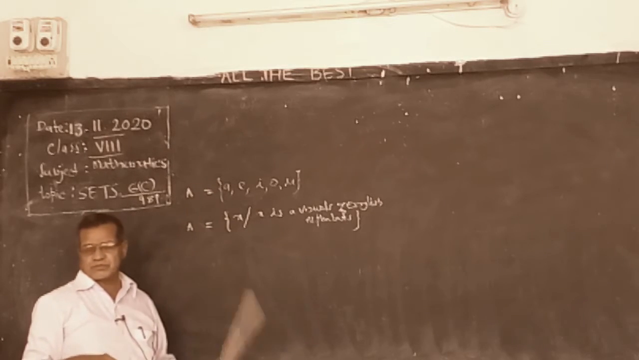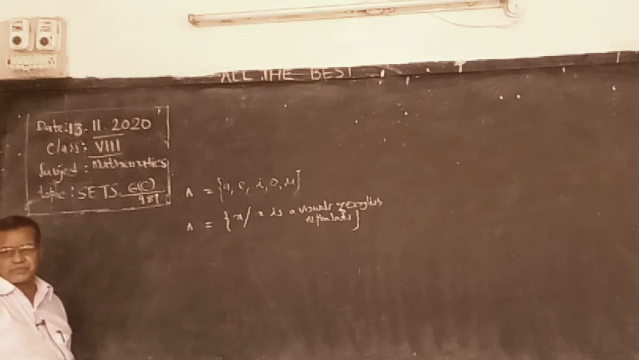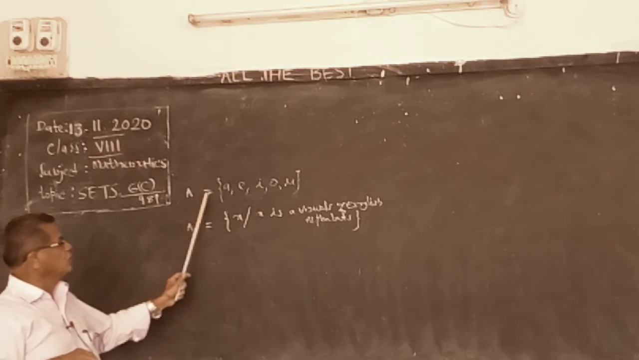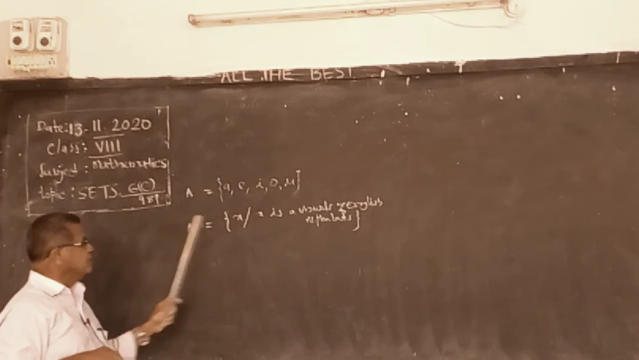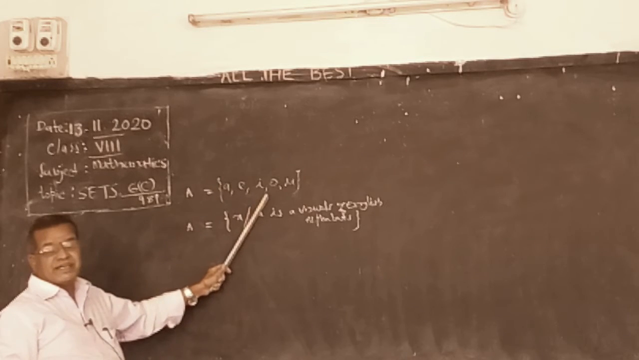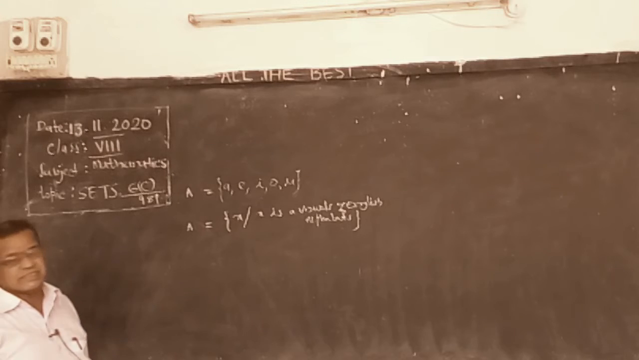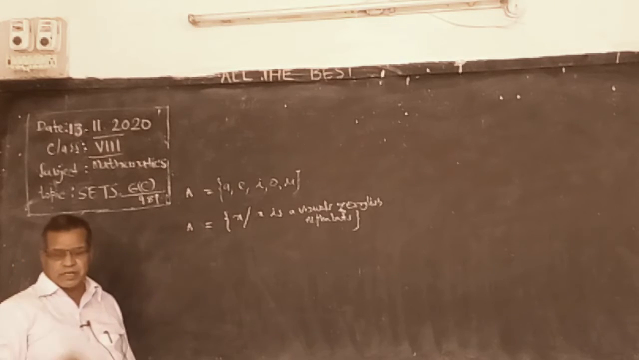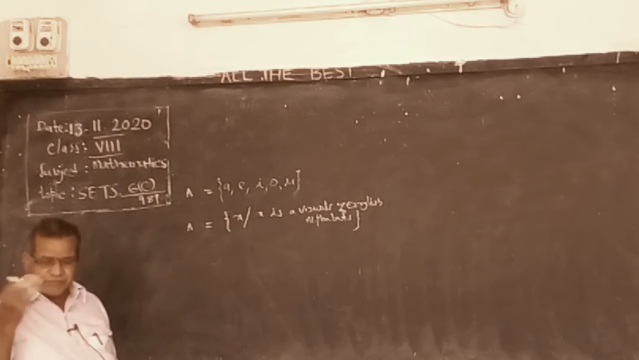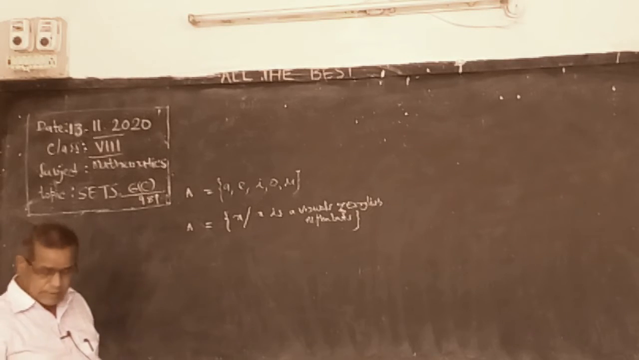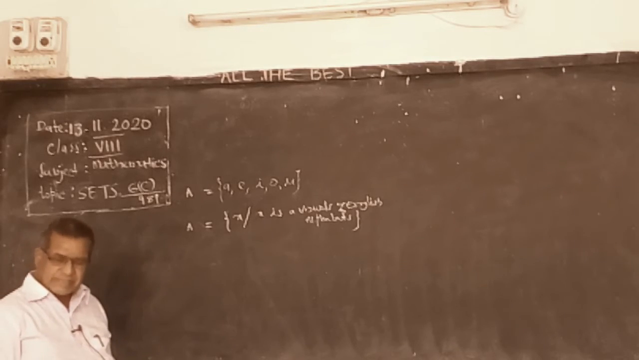This is roster form. In roster form, we know the elements. In set-builder form, we write the rule of the elements. Okay. After this, we defined the types of sets.